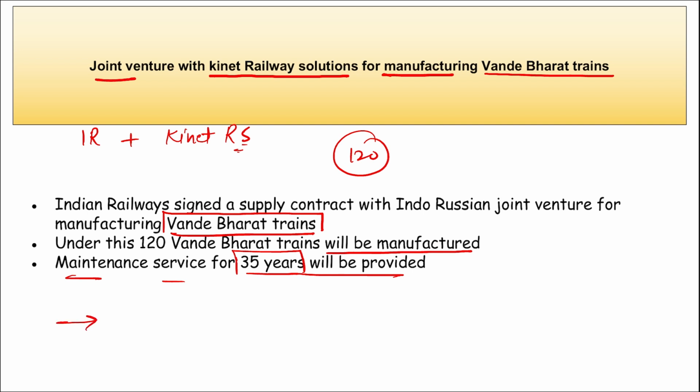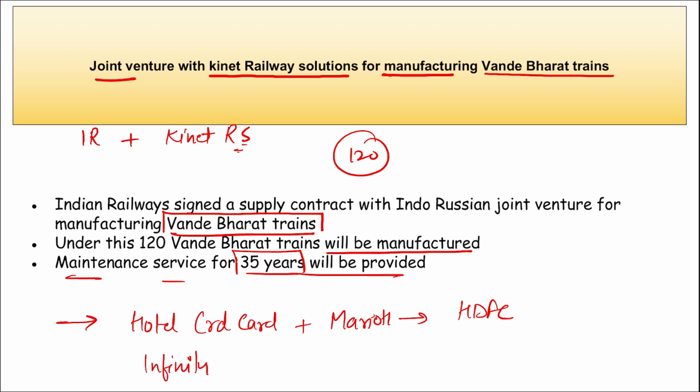Then, name the bank that has launched India's first co-branded hotel credit card, in collaboration with JW Marriott chain of hotels. It is HDFC Bank, right? HDFC Bank, in collaboration with JW Marriott, has launched the first co-branded hotel credit card. Next, remember Infinity Saving Account.